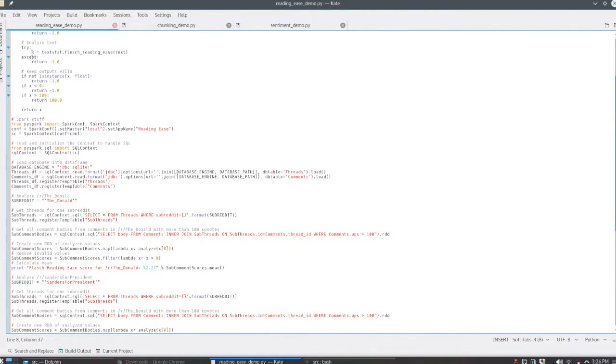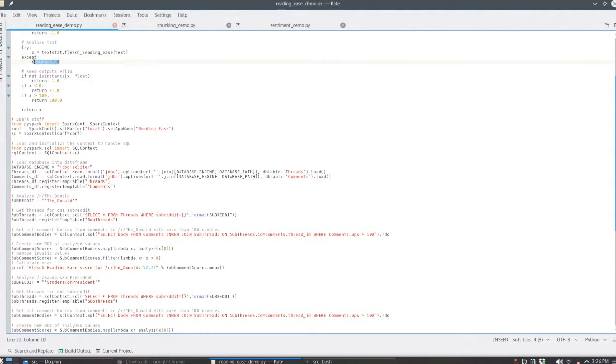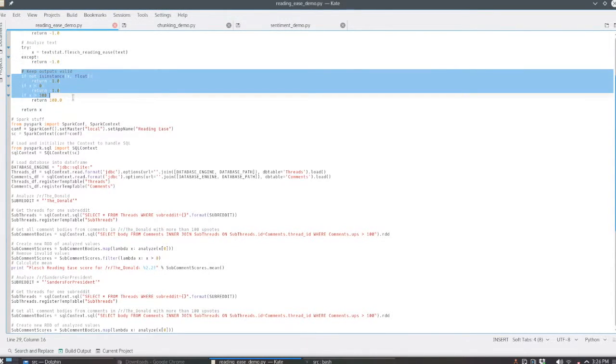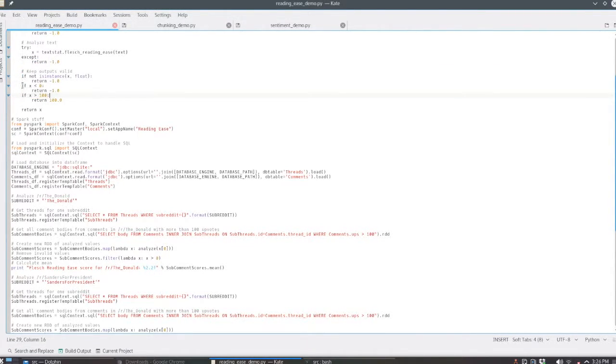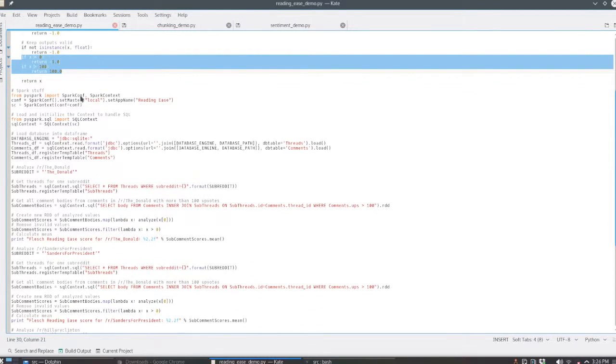What will happen is we'll try to analyze the text here, and if that fails, it'll return a -1, which will be filtered out later in the code. This is just more simple error checking, and this right here will constrain our outputs to valid values. More just simple error checking.